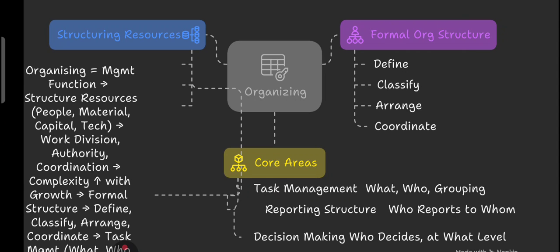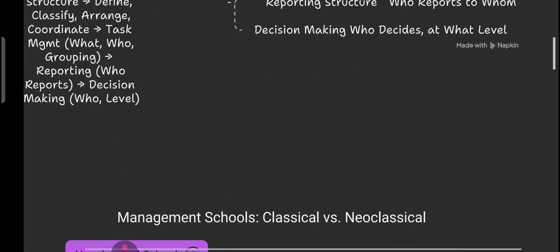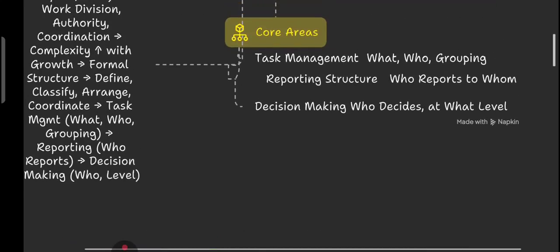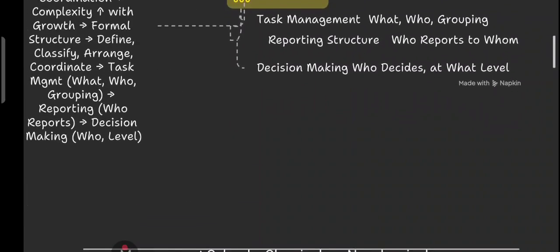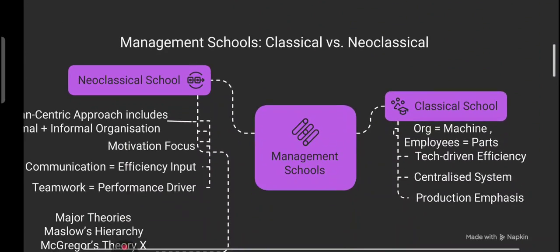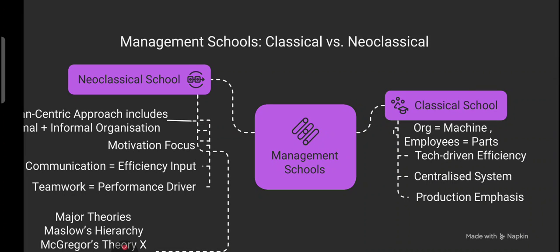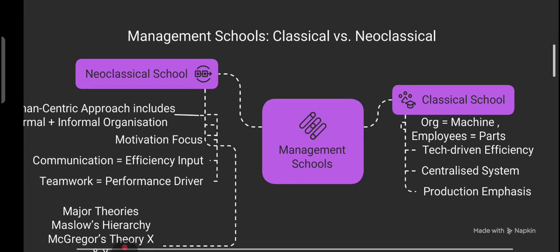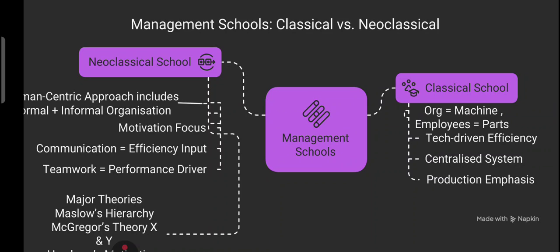Right? It has to be done. It brings order to the potential chaos. So that is all about organizing. In one word, it means structuring our resources, right? Assigning roles to each and every person, the manpower that we have. Now let's look at the management schools, classical versus neoclassical.